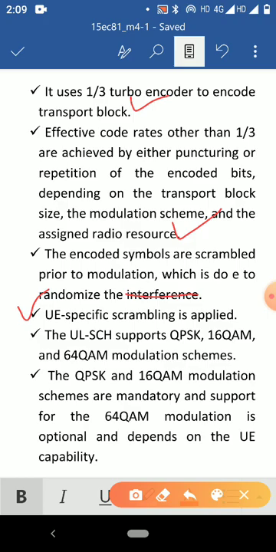The uplink shared channel supports QPSK, 16 QAM and 64 QAM modulation schemes. The QPSK and 16 QAM modulation schemes are mandatory, and support for 64 QAM modulation is optional and depends on the user equipment capability.